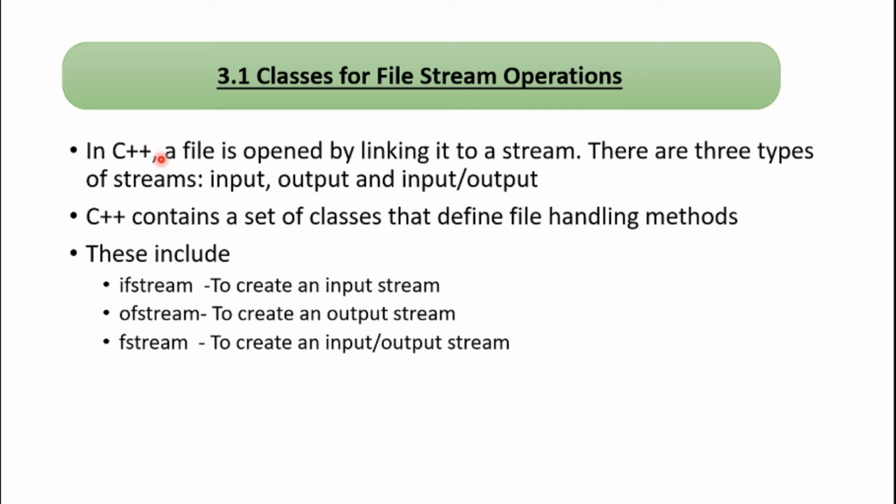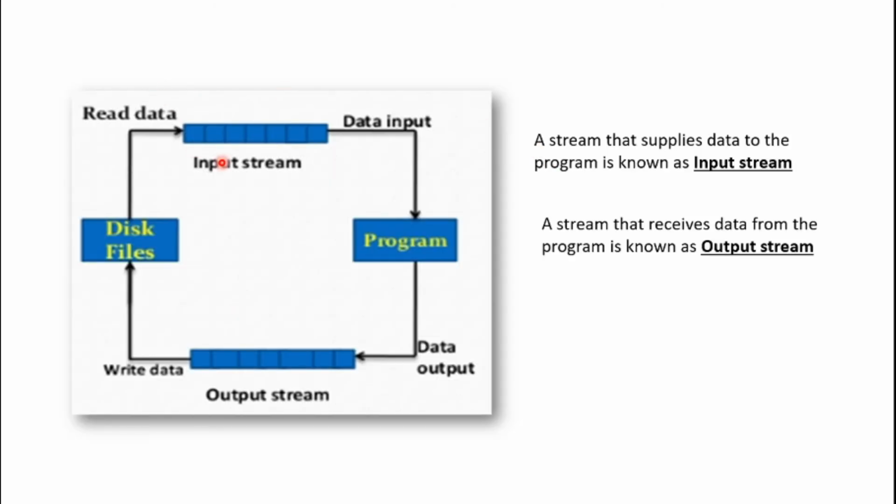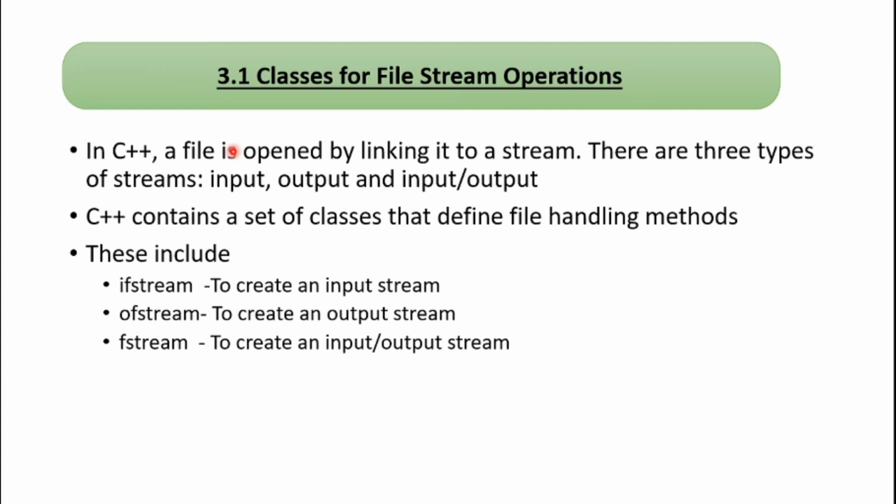So in C++, a file is opened by linking it to a stream. I told you that in the previous figure. To interact with a file, we need to create a stream. To read files, we need to create an input stream. To write files, we need to create an output stream. So that is what we have written over here. In C++, a file is opened by linking it to a stream.